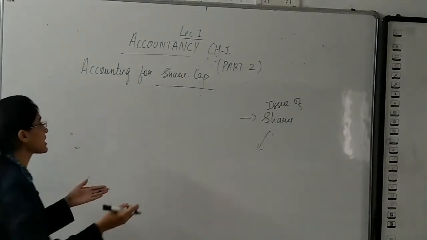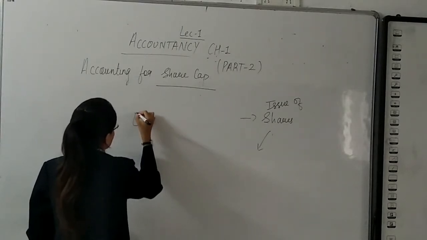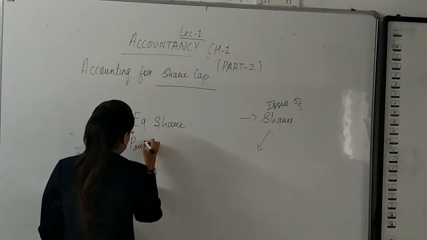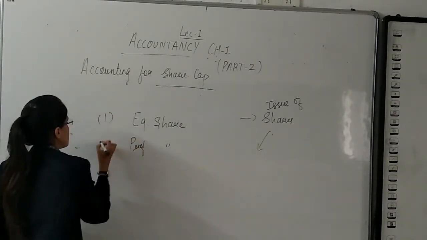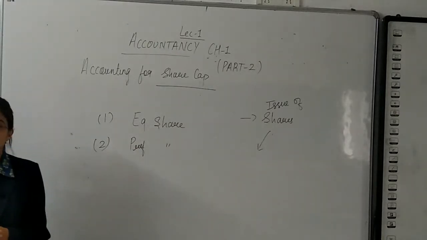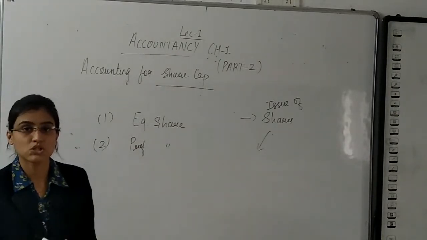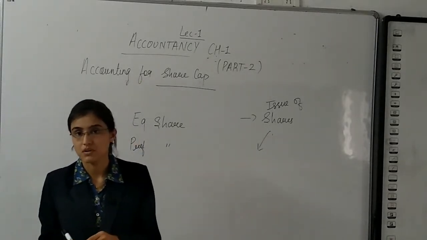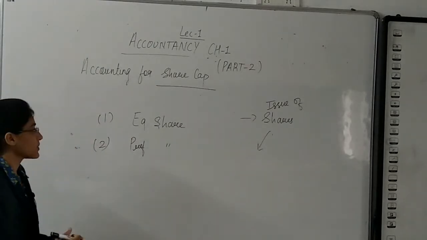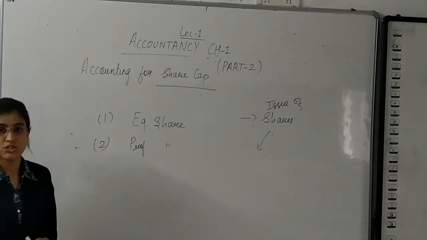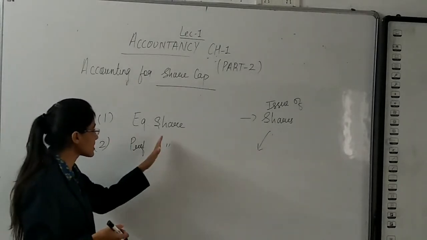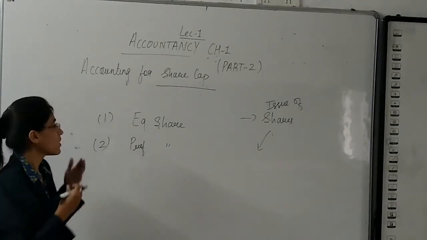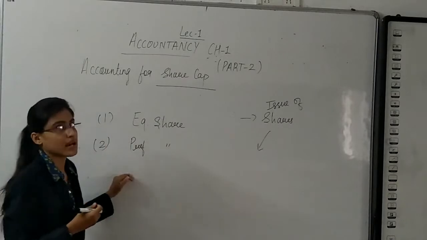The company can issue two types of shares. First is equity share, second is preference share. These are the two main types of shares. Now, in the 8-mark long question from this chapter, it will be clearly mentioned whether the shares are equity shares or preference shares. Now, what is the difference between equity share and preference share?